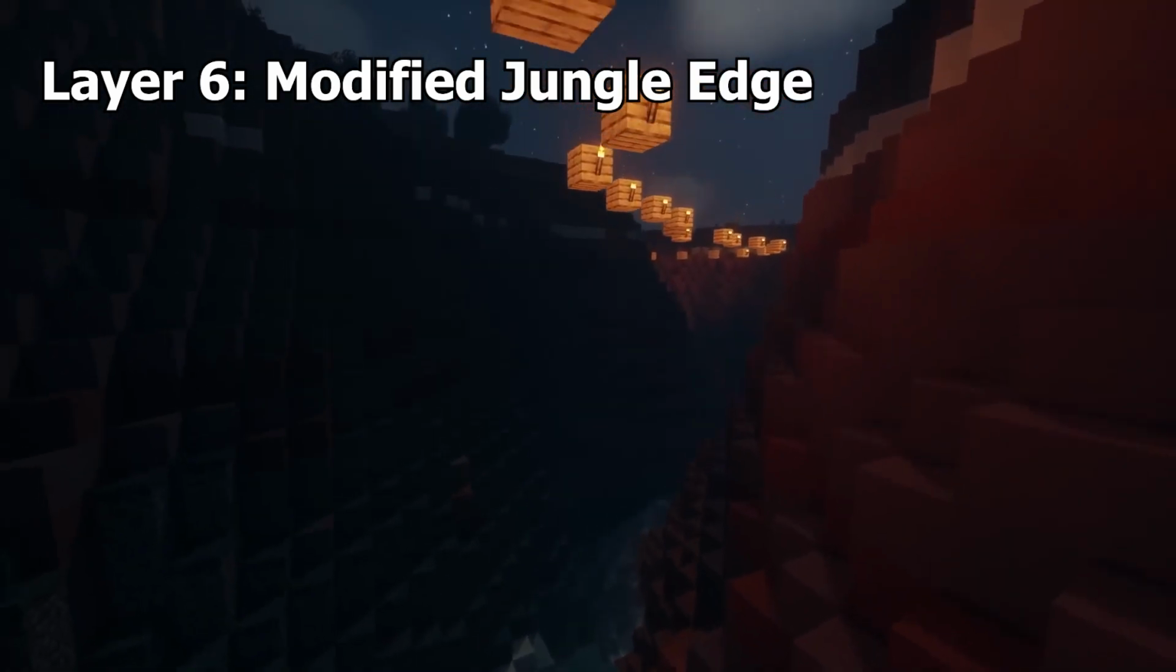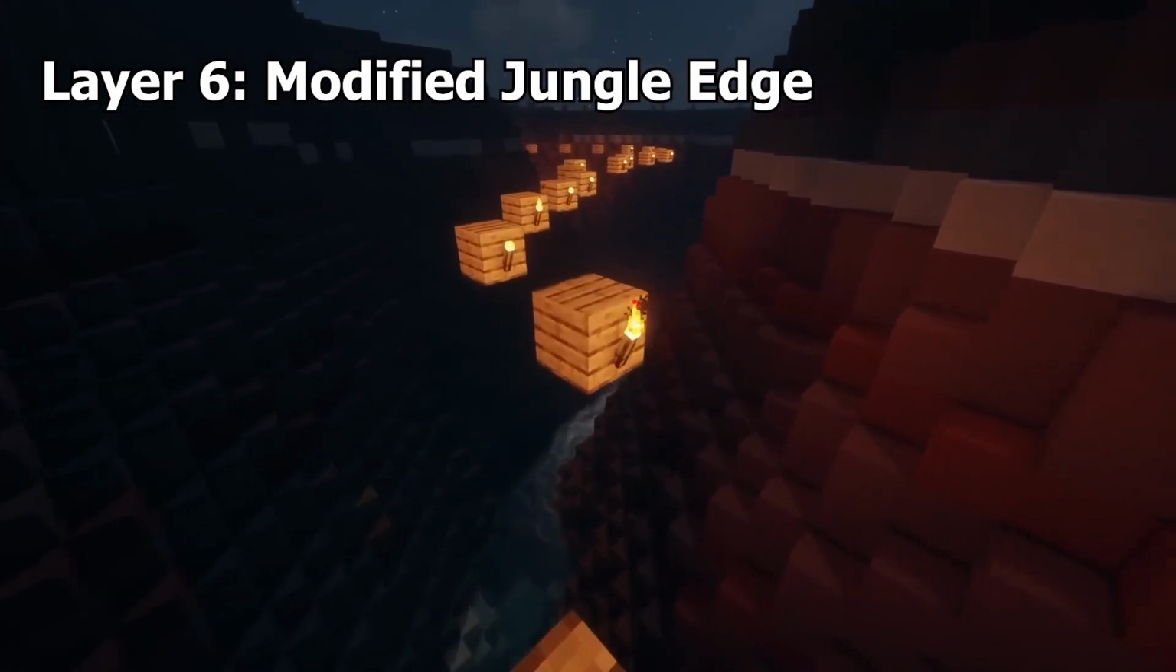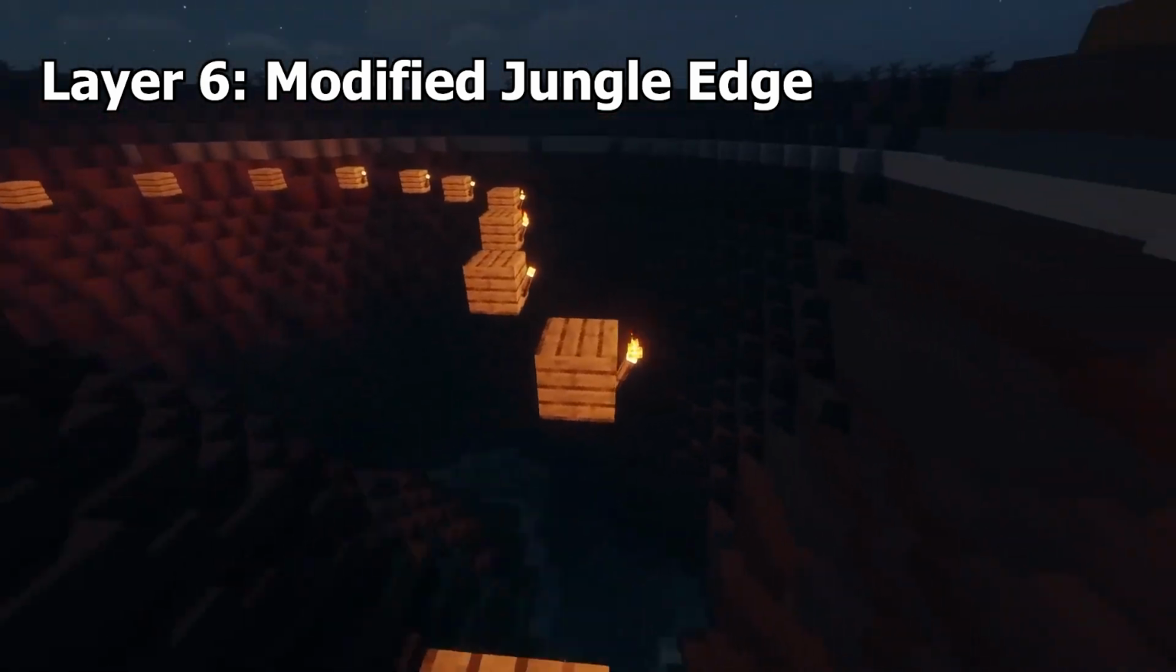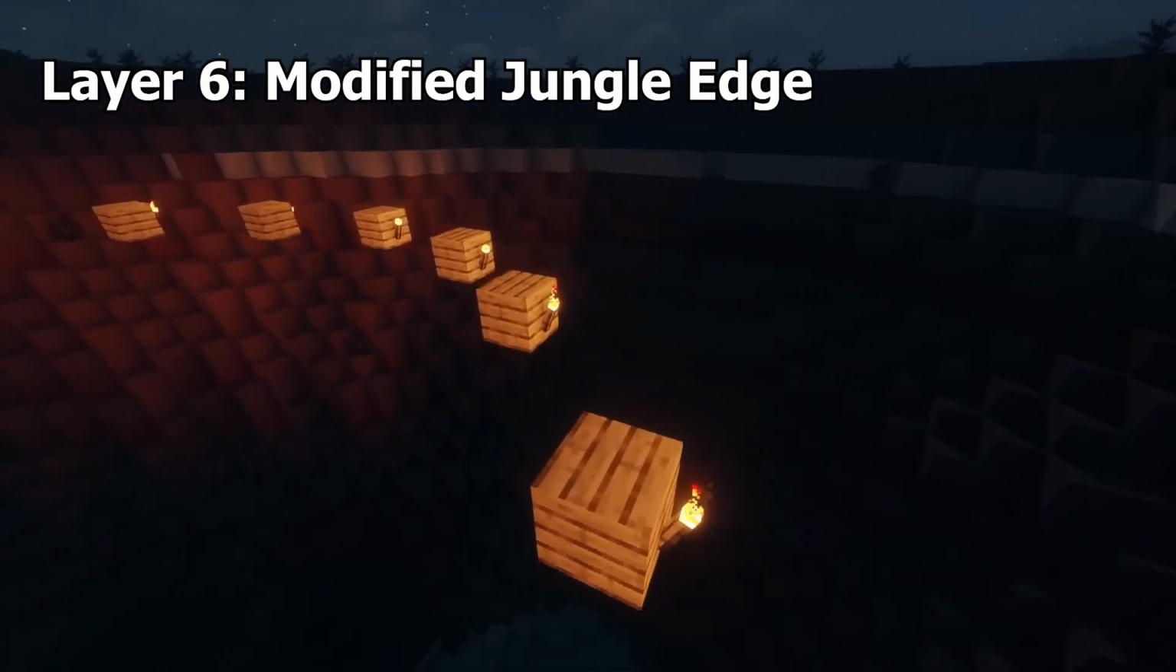Modified jungle edge. This was the rarest biome in the game prior to 1.18. It would spawn between a jungle biome and swamp hills biome. The generation requirements were almost never met.